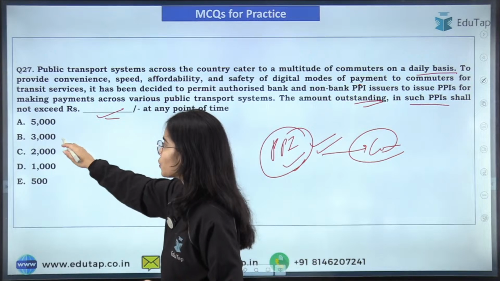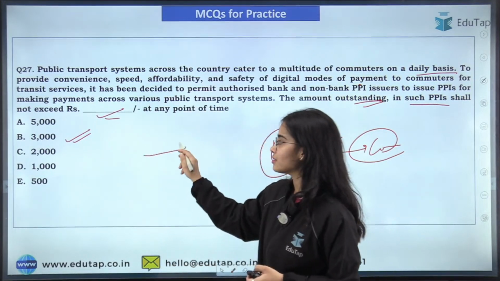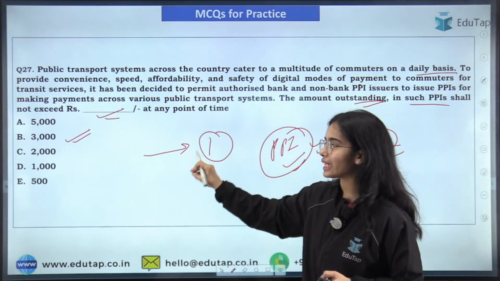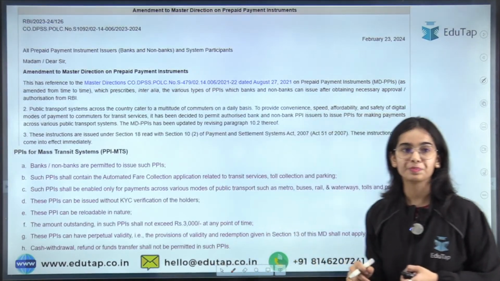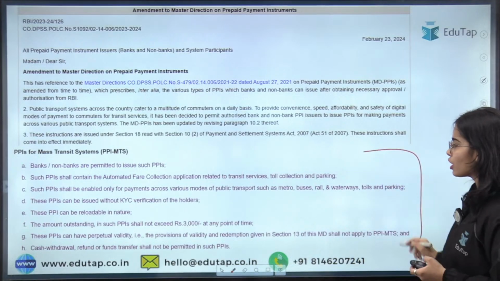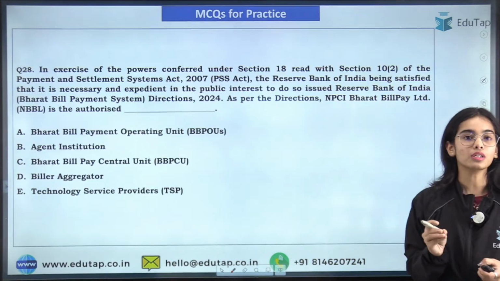Very good everyone. Whoever has given the right answer, you can give yourself 1 mark for each of the right answers that you are giving. Okay, so here this is the right answer. So this is the norm for the PPIs that will be released for the commuters.